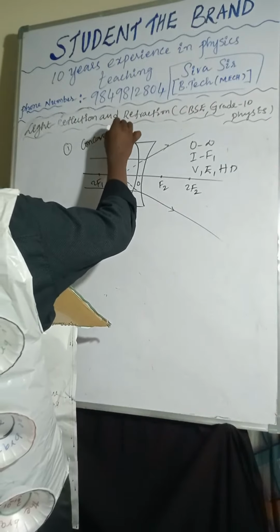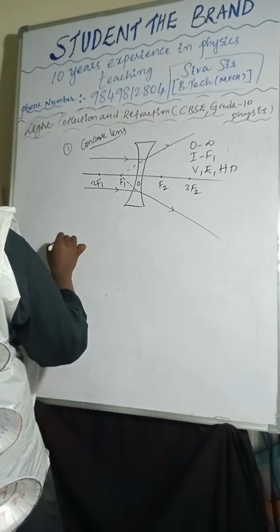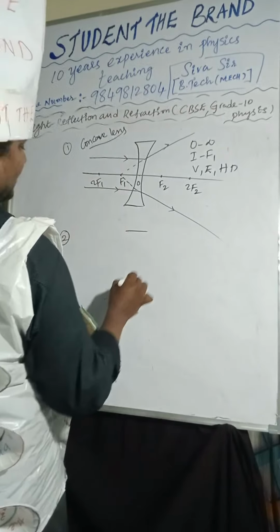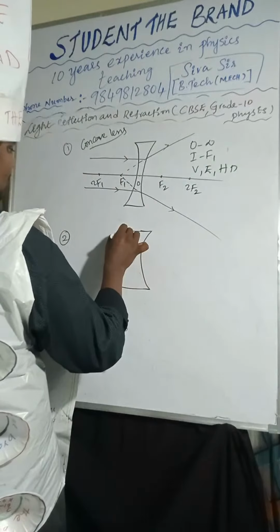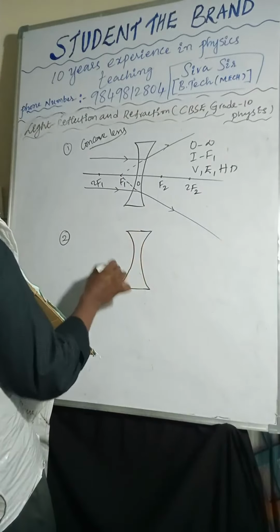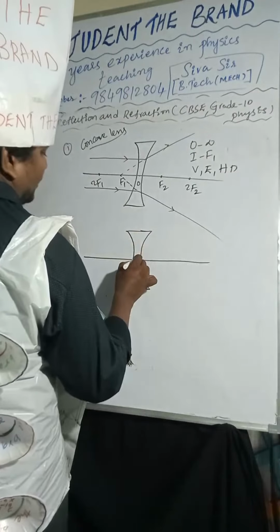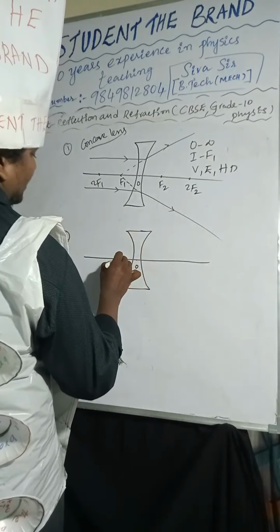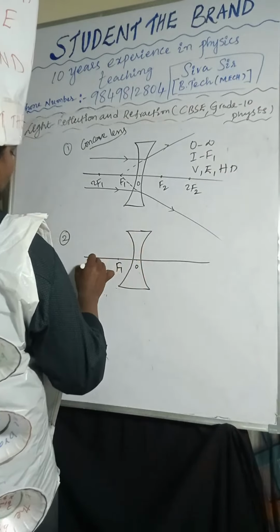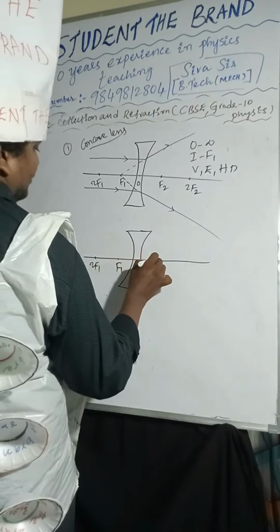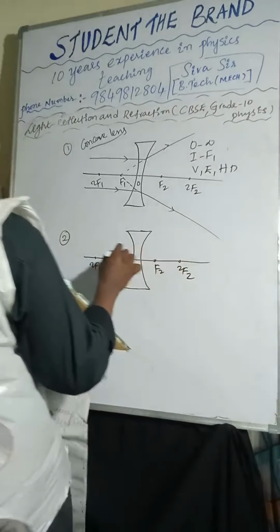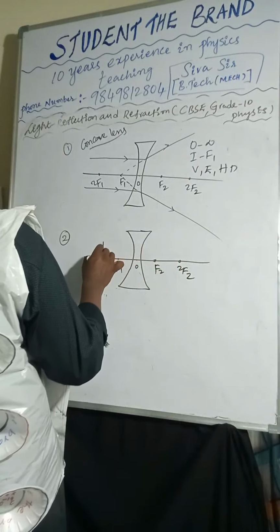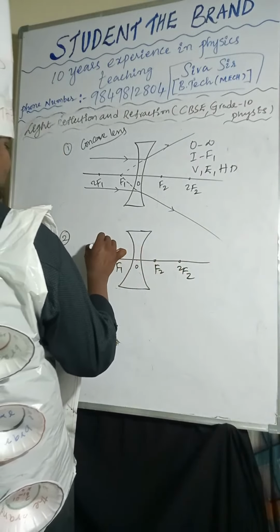Second one: I am considering the object. So optic center, F1, 2F1, F2, 2F2. The object is placed anywhere between optic center and infinity.